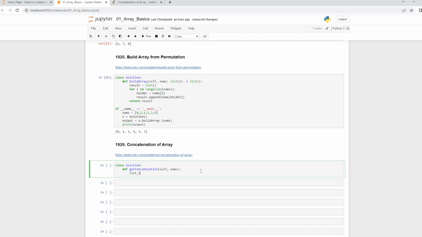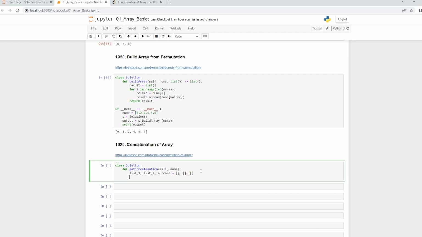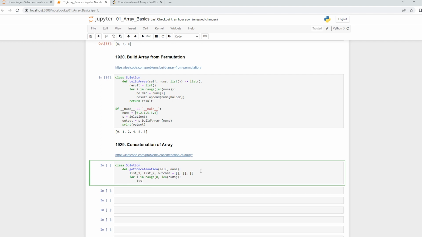I'll make a list 1, I'll make a list 2, and I'll also make an outcome list. I'll specifically say list for everyone, so I can declare like this also. So 3 empty lists, one for every single one of them. Now I'll say for i in the range of 0 to the length of nums, which is my input basically, and I'll say list1 dot append.